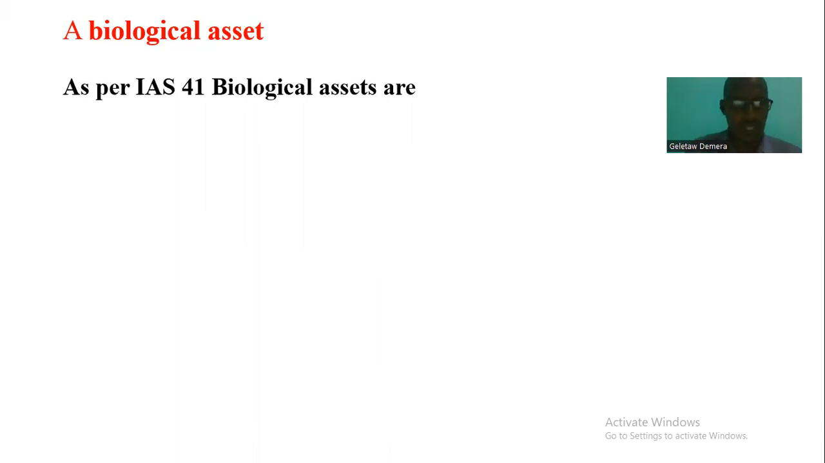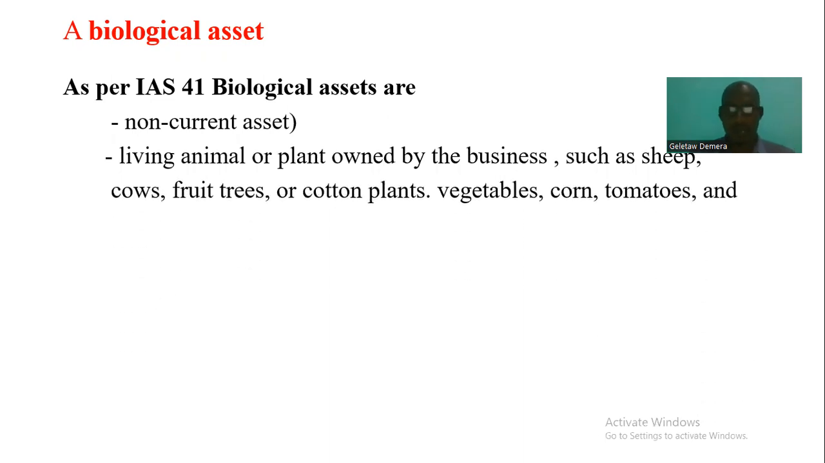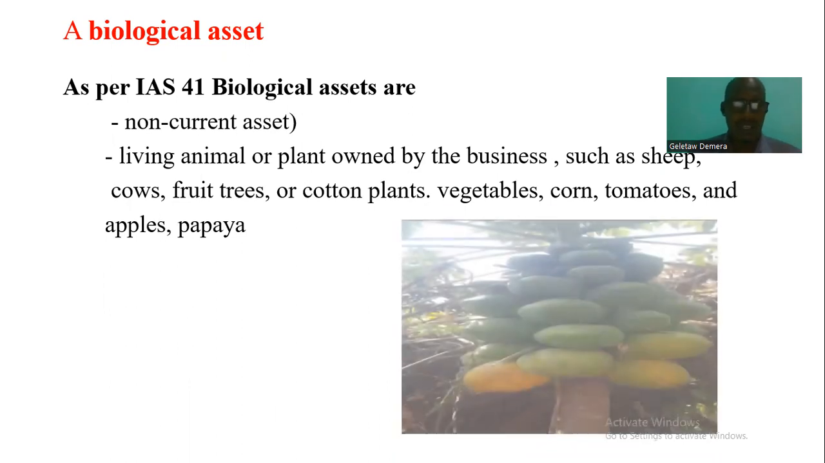The first one is biological assets. According to the standard, biological assets are non-current assets. When you say non-current assets, they stay more than one fiscal year. They are living animals or plants owned by the business, such as sheep, goats, fruit trees, cotton plants, vegetables, papayas, apples, tomatoes. These are also biological assets.